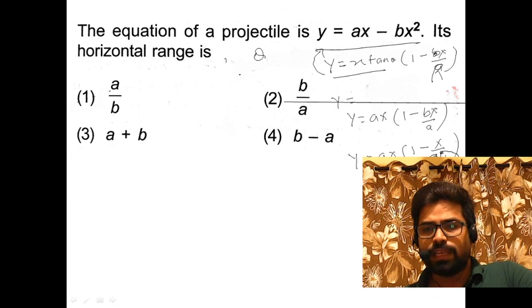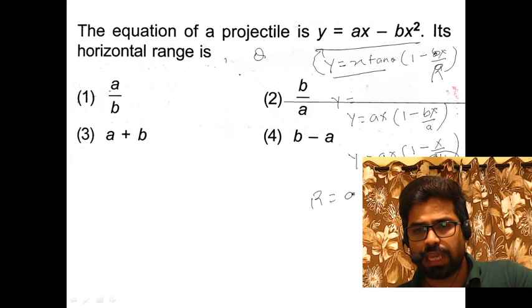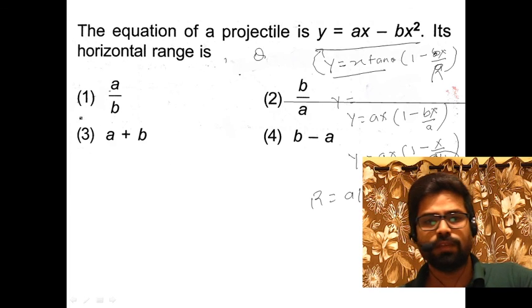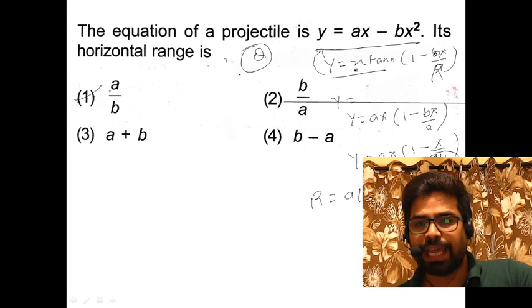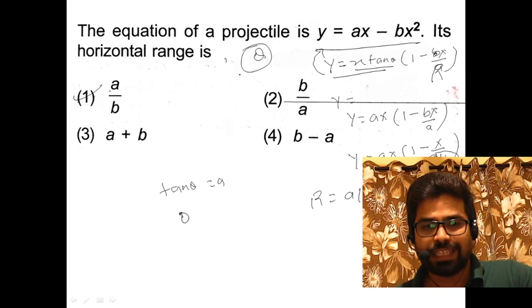By comparing, you can see this is equal to range. So range is equal to a upon b, which is the first option. If I want to calculate theta, then compare x tan theta is equal to ax. That means tan theta is equal to a, and this means theta is equal to tan inverse of a.